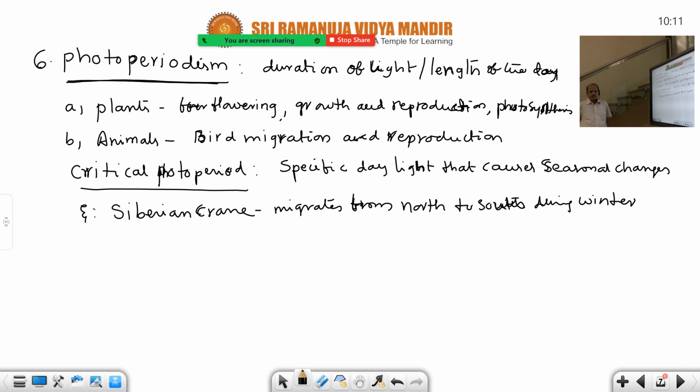So this is photoperiodism. Still more left are bioluminescence and ultraviolet rays, tomorrow. Actually I thought of completing today, but before that we discussed habitat, niche, environmental factors, all these things. That's why these two topics are remaining. Anyhow, tomorrow we can meet.